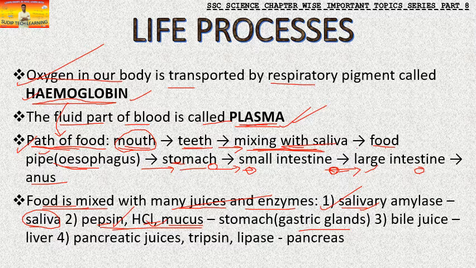Then when we move ahead, there is bile juice. After the stomach we reach the small intestine, and there is a liver here from which the secretion comes into the small intestine. The bile juice is a secretion of the liver, this you have to remember. Then there are pancreatic juices. There is also a pancreas here which releases its juices into the small intestine. The pancreatic juices are trypsin and lipase. All this comes from the pancreas.